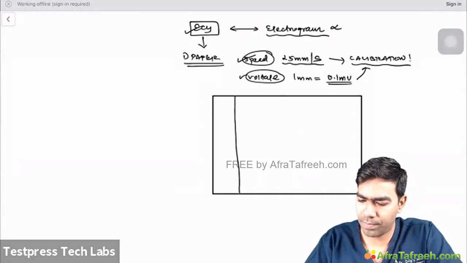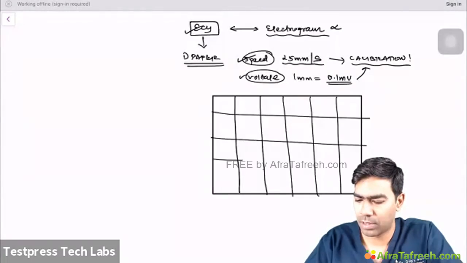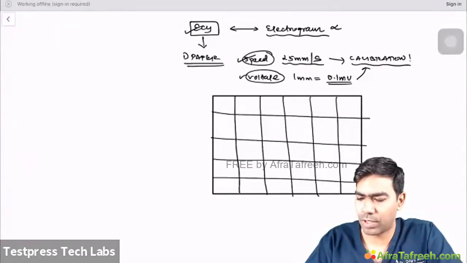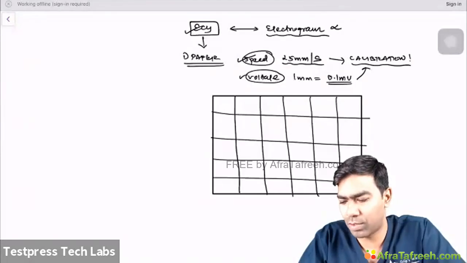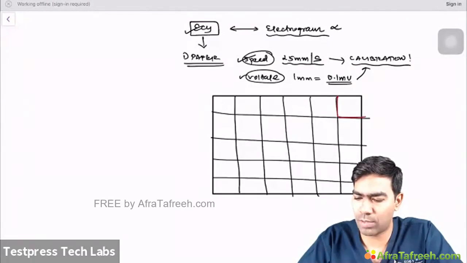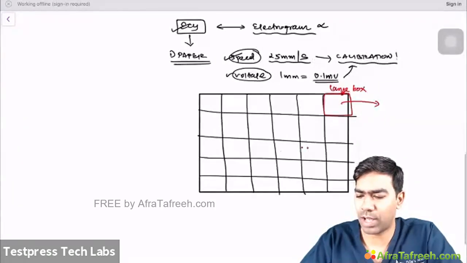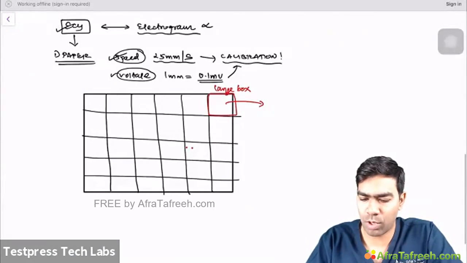So let me draw. These are going to be the boxes within the ECG. We know that. These are, of course, perfect squares. I'm just drawing. If I talk about one large box, let us assume this is the large box that you're seeing. If you zoom in, it's going to have its own small boxes within it.